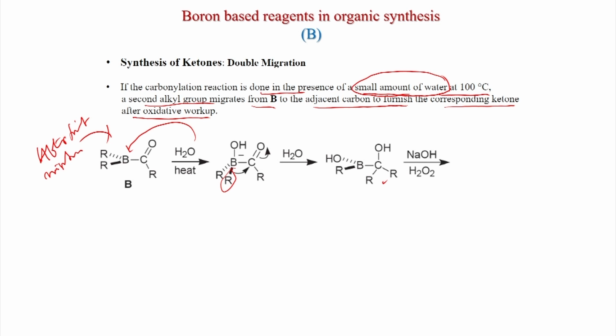In this case you do not need any reduction, because OH is already formed here after the double migration. Two R groups have migrated, and after that comes NaOH H2O2 treatment. Similarly, here we will get a ketone hydrate, so OH, and that will be converted to ketone. So the ketone hydrate is formed first with NaOH H2O2, and this will be in equilibrium with the ketone.